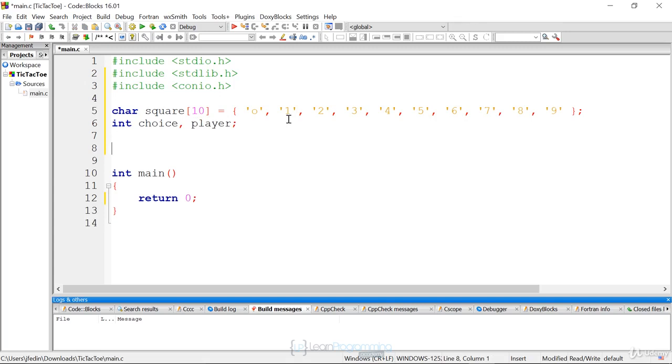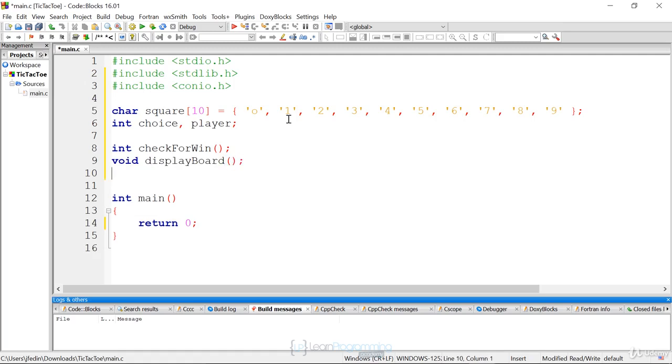I'm going to start off with creating 3 functions. So I'm going to have 3 function declarations. I'm going to have one for checking for a win. It's not going to take any data. It's going to return an int. I'm going to have one that doesn't return any data, that just displays the board with the correct characters. It also doesn't take any data.